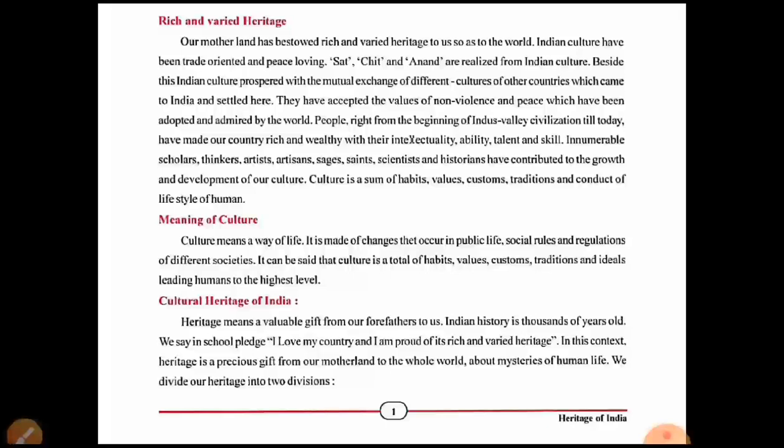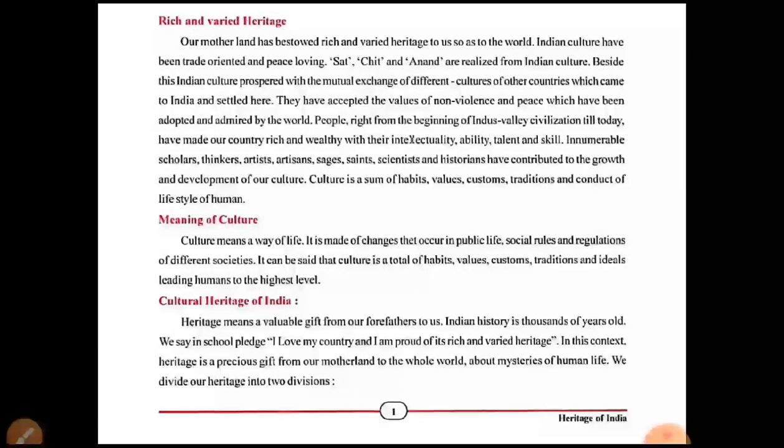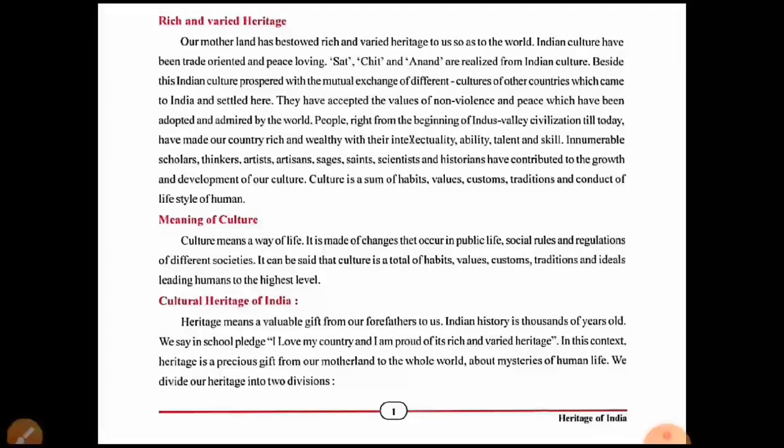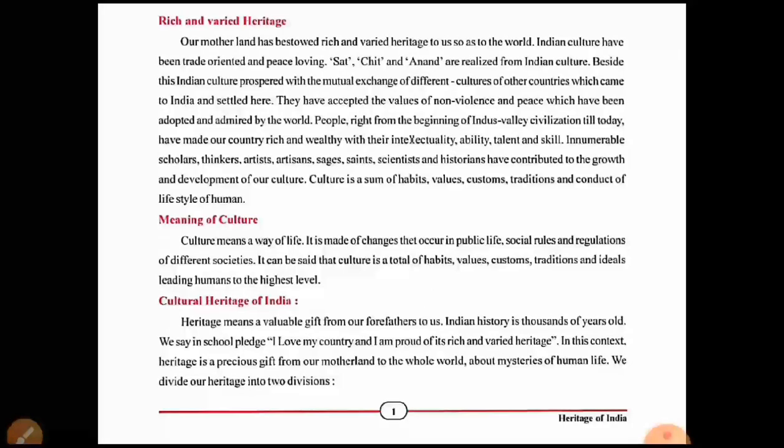It can be said that culture is a total of habits, values, customs, traditions, and ideals leading humans to the highest level. So another definition is given here: culture is a total of habits, values, customs, traditions, and ideas leading humans to the highest level.